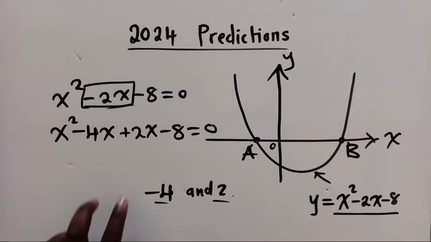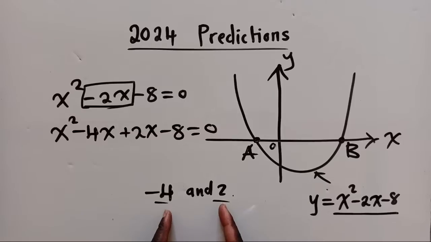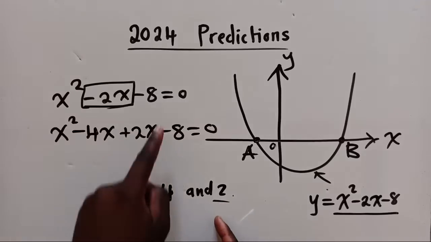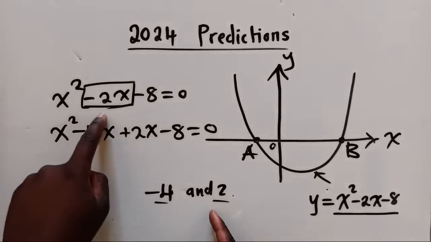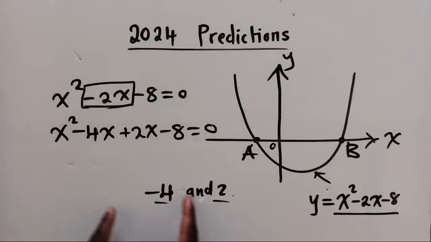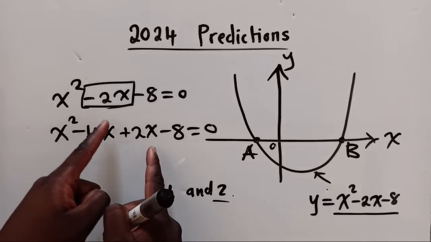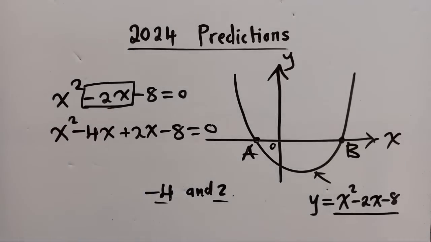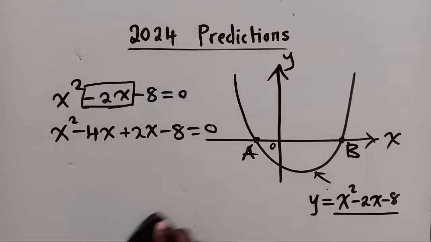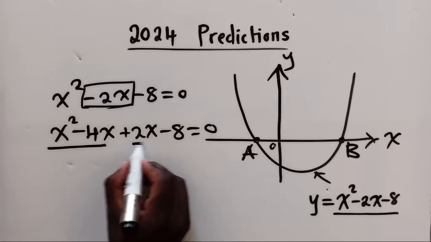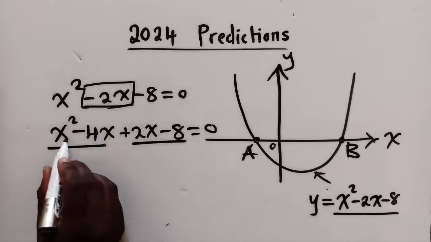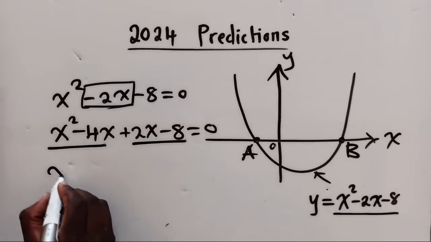I've gotten these two numbers, which when I multiply them give me -8, and when I add them give me -2. I've now substituted them where -2x was. Once you do that, you factorize by grouping. For these two, what is common? x, right?